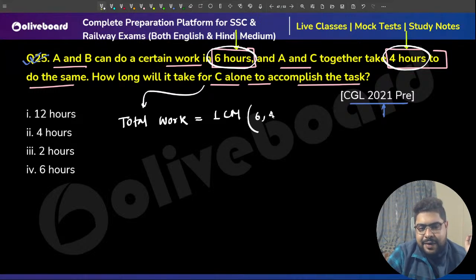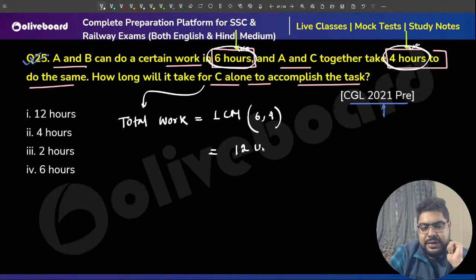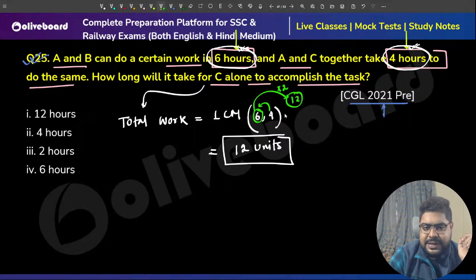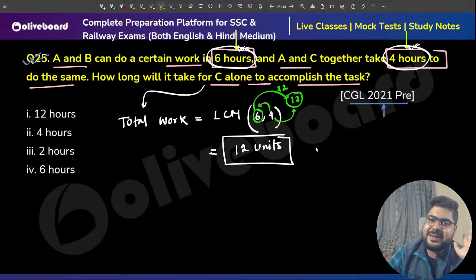Now, 6 and 4, because these are the 2 times that we know, right? That means 6 and 4, that is 12 units. Again, you will say, sir, how did you do it? Bigger number is 6. Is 6 divisible by 4? No. Take the next multiple of 6, that is 12. Is 12 divisible by 4? Yes, that's your LCM. The first time the answer comes yes, that is your LCM. Always that rule follows.